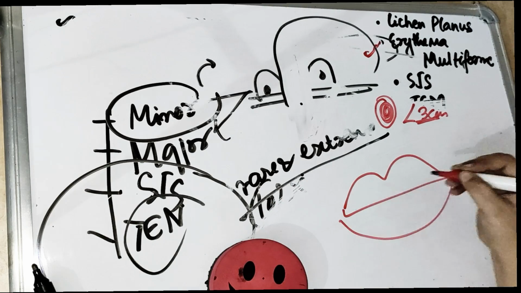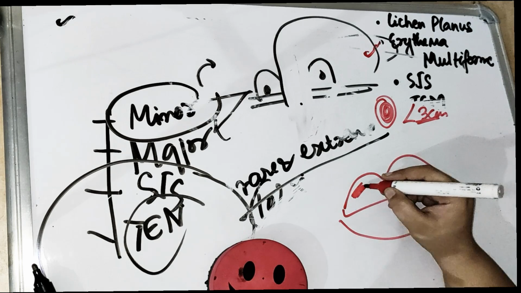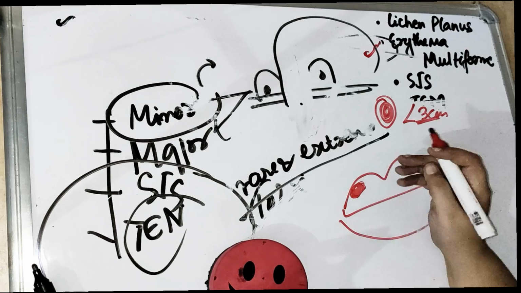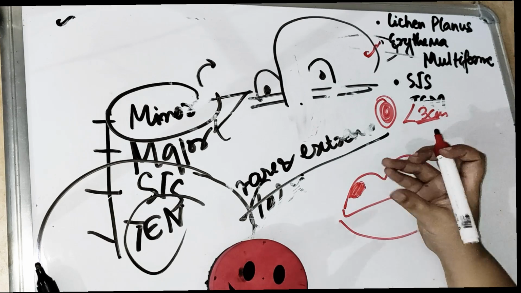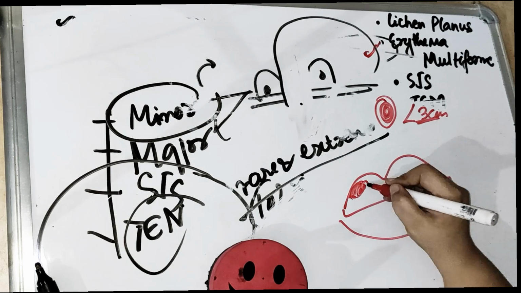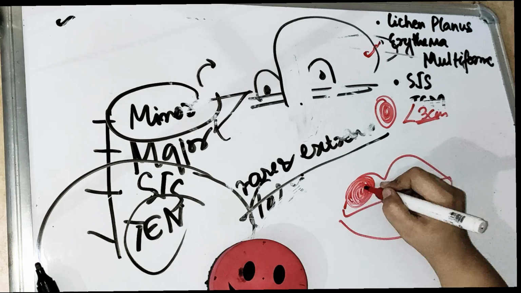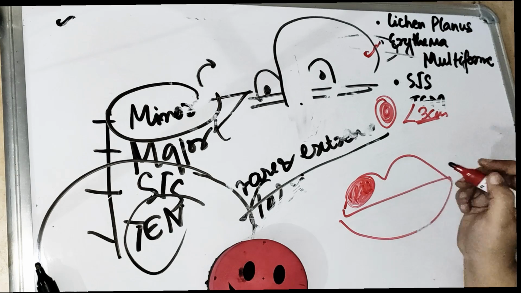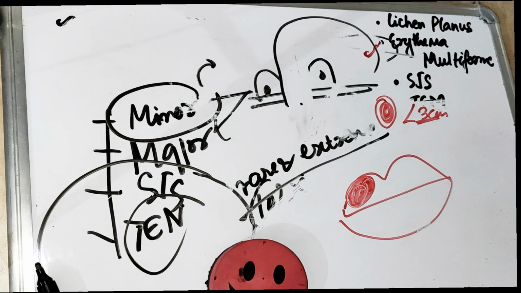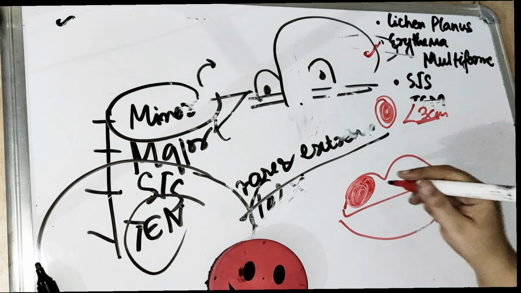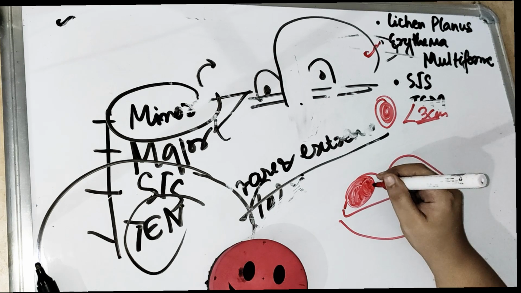Also, what do we see in the lips of a patient with erythema multiforme? You will see the crustings. If you are very thirsty and you feel a little dryness, right? Some hard dryness on the lips, some crusting on the lips which is present. So they have got the red, big, crusty lesions. I'm going to show you a picture in the end. So there is going to be crusting of the lip which is present.